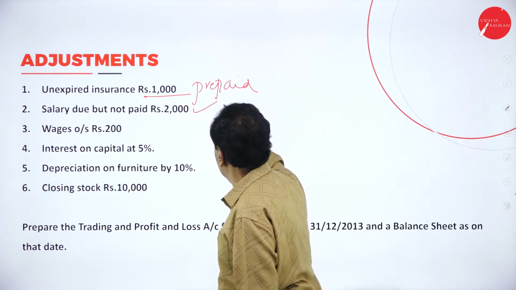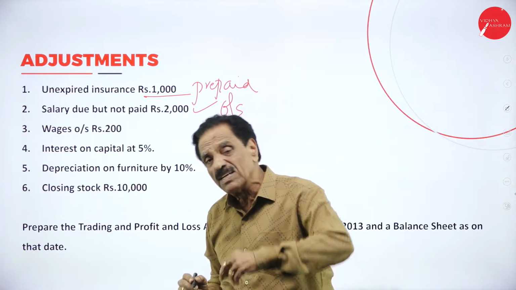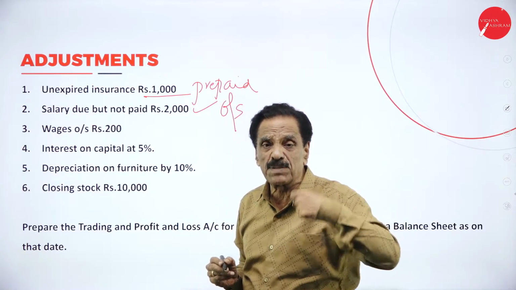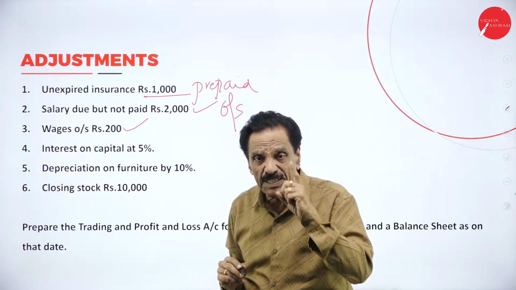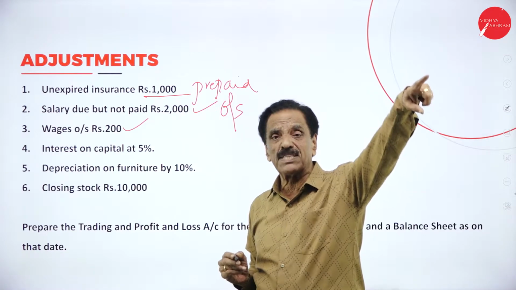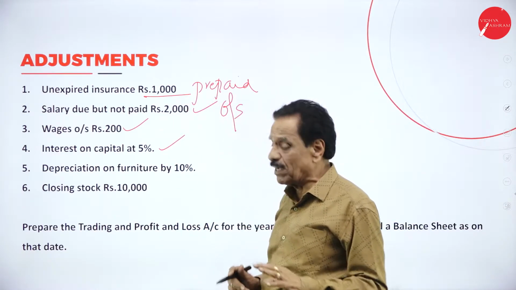Salary due but not paid means outstanding. Add to salary how much? 2,000. Then 2,000 will come on the liability side of the balance sheet. Wages outstanding, add to wages in the trading account, then it will come on the liability side of the balance sheet. Interest on capital, you calculate the 5%.